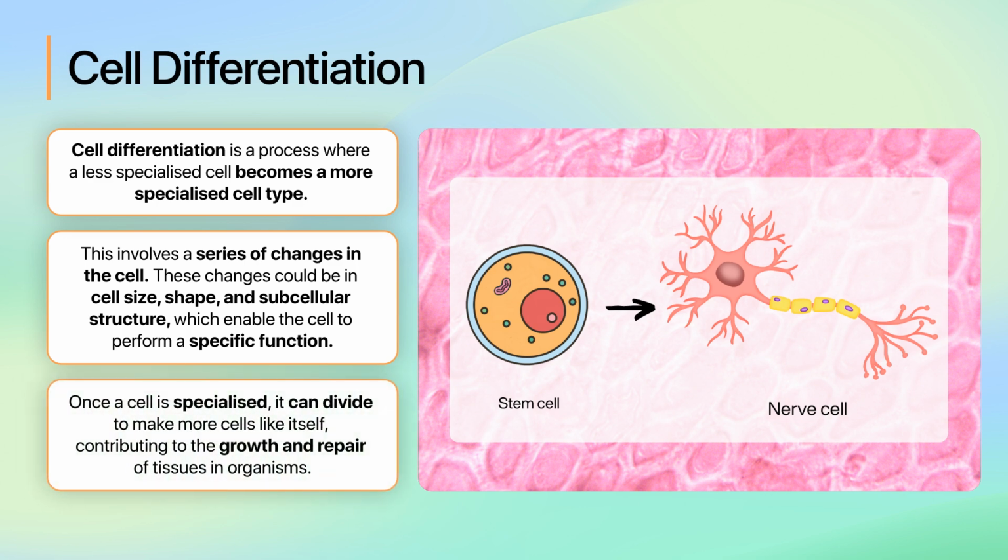Once a cell is specialized, it can divide to make more cells like itself. This contributes to the growth and repair of tissues in organisms.